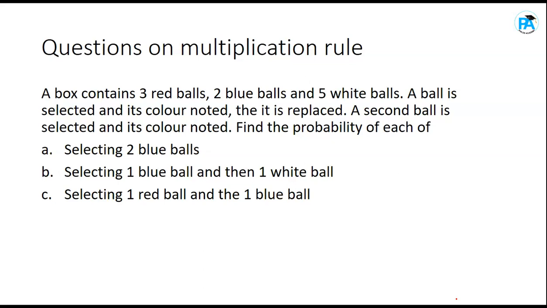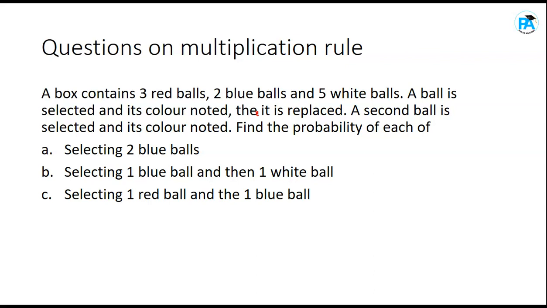Now, for this, it said a box contains 3 red balls, 2 blue balls, and 5 white balls. A ball is selected and its color noted. Then it is replaced. So you still have equal chance of selection. The sample space does not change, because it is replaced. Now, a second ball is selected and its color noted.